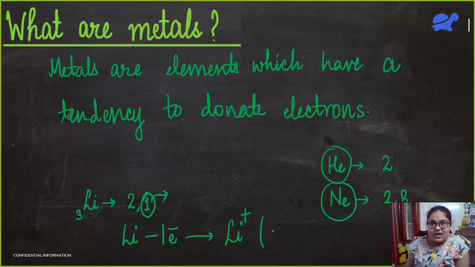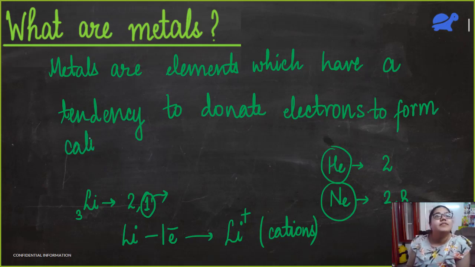And positively charged ions are known as cations. So metals are elements which have a tendency to donate electrons to form cations. Is this definition of metals clear? They will donate electrons to form cations.